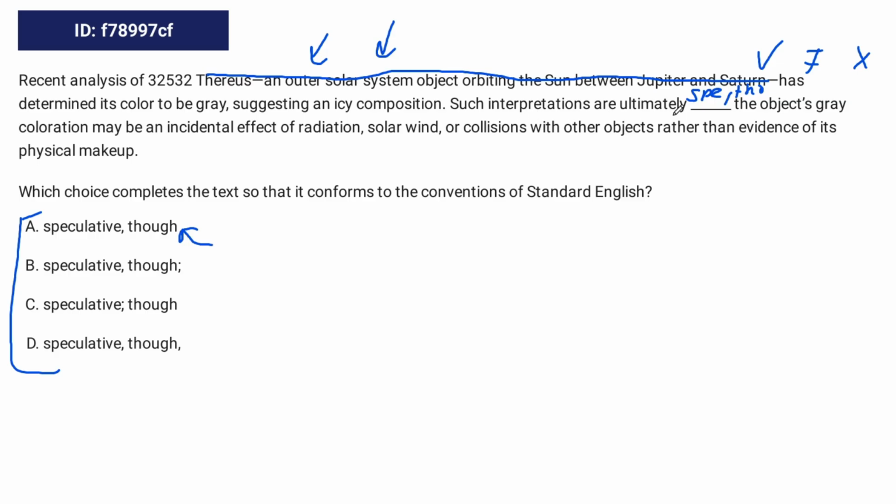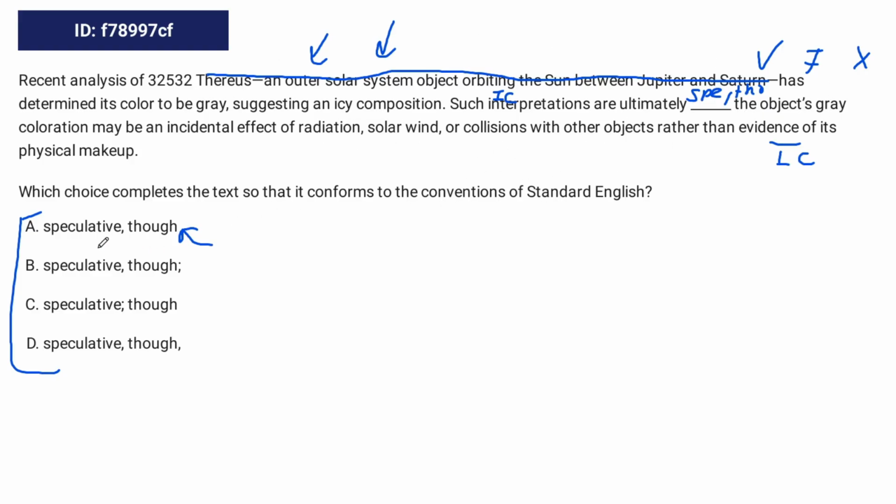Such interpretations are ultimately speculative. That's an independent clause that can stand on its own. And then the object's gray coloration may be an incidental effect of radiation, solar wind, or collisions with other objects rather than evidence of its physical makeup. That is also an independent clause. So we need something that keeps both clauses independent. Okay. Speculative, though. Such interpretations are ultimately speculative, though the object's gray coloration may be an incidental effect of radiation.